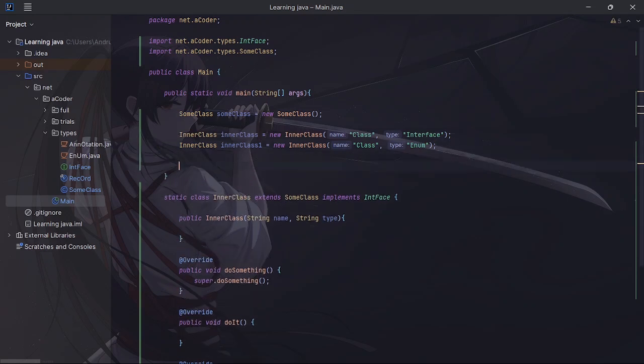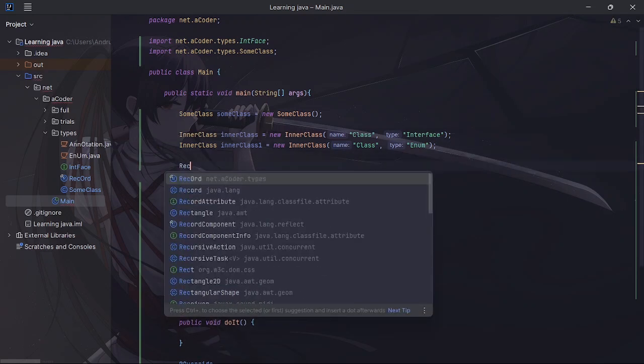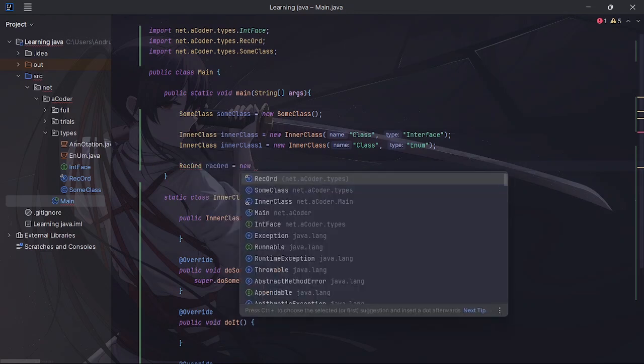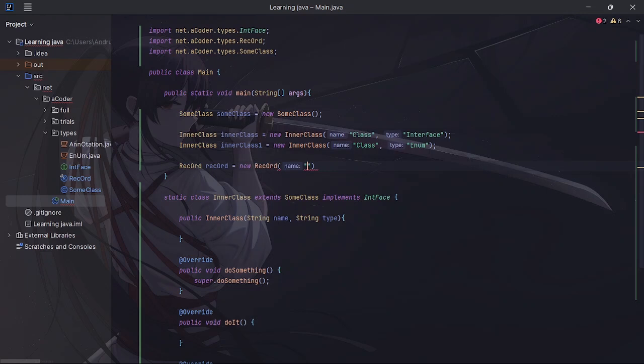So what records bring to the table is you don't have to do any of that. You just say record is equal to a new record, and then you need to pass in the same. So class, and type will be annotation, just like that. While if you use a regular class to actually store stuff like this, you're going to have to create getter methods, like I said.